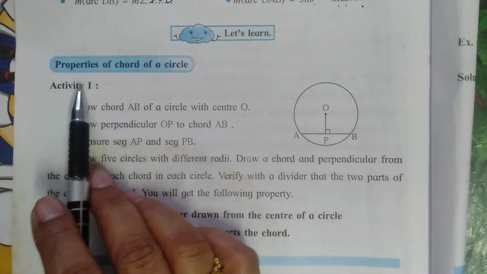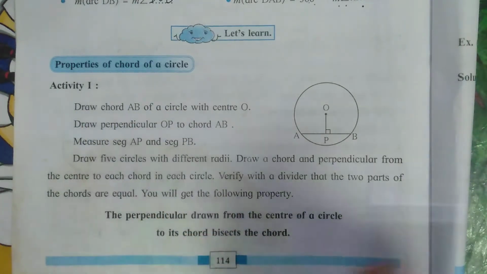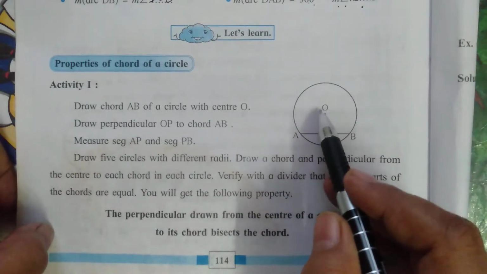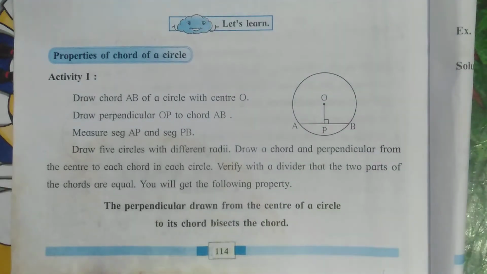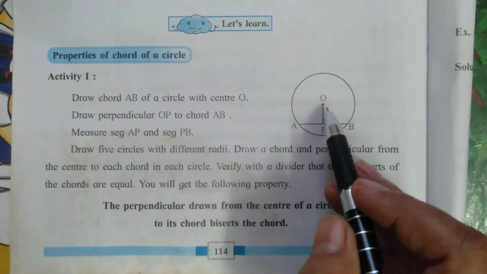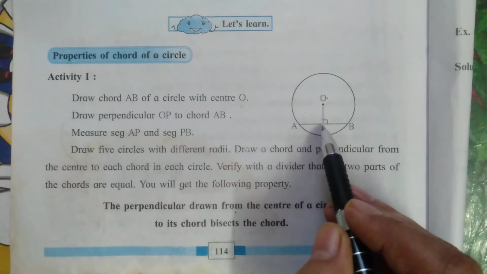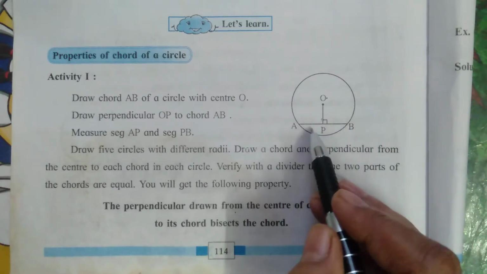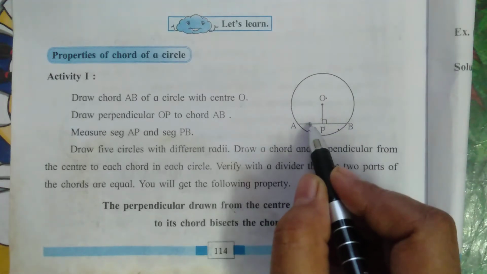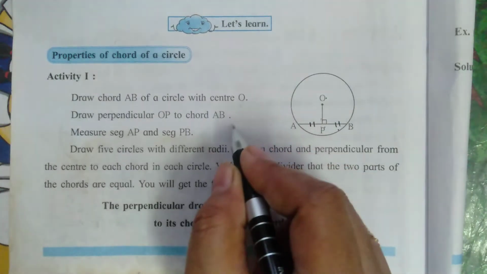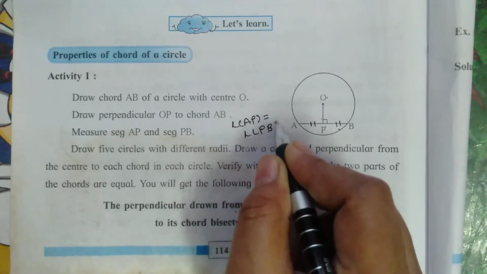See the next topic, properties of a chord of a circle. One circle is already given, the center of this circle is O and one chord AB is given. The first property says that the perpendicular, which intersects at 90 degrees, drawn from the center of the circle to the chord bisects the chord. Bisect means this perpendicular line divides the chord into two equal parts, so the length of AP is equal to the length of PB. Very simple.